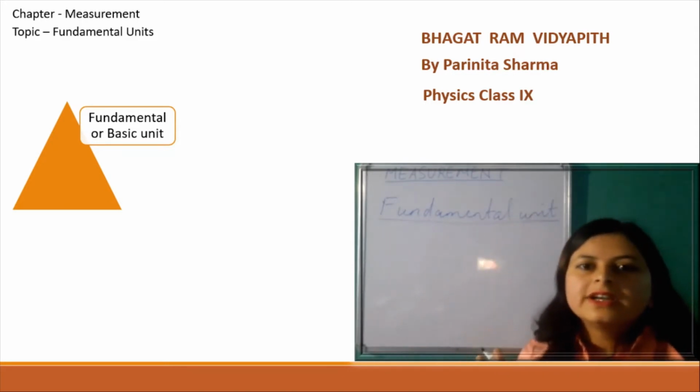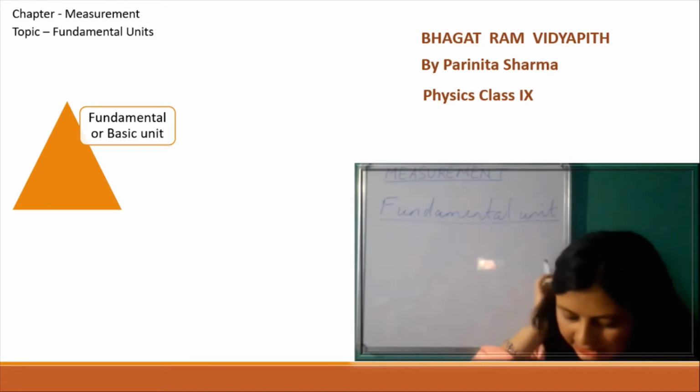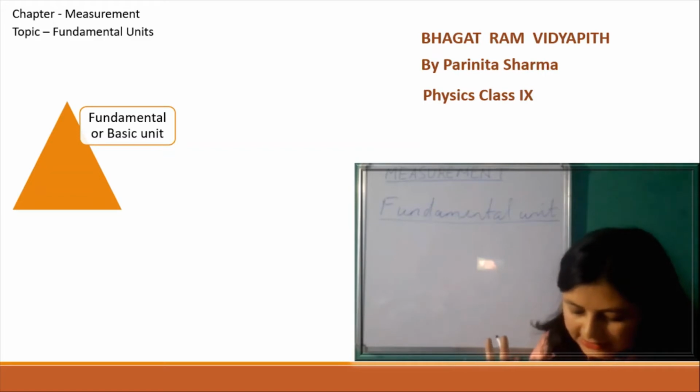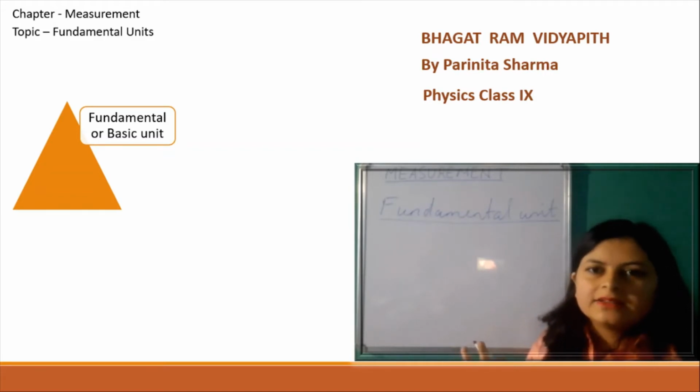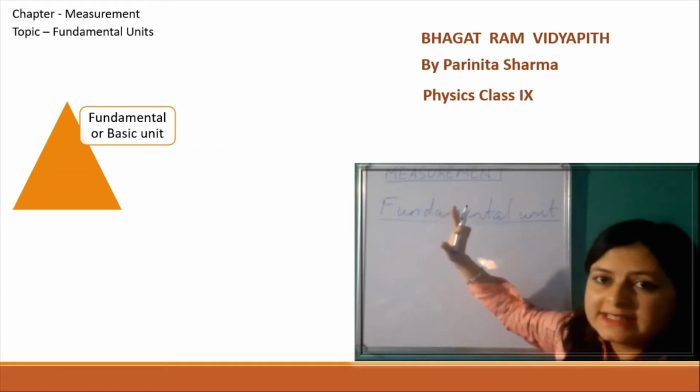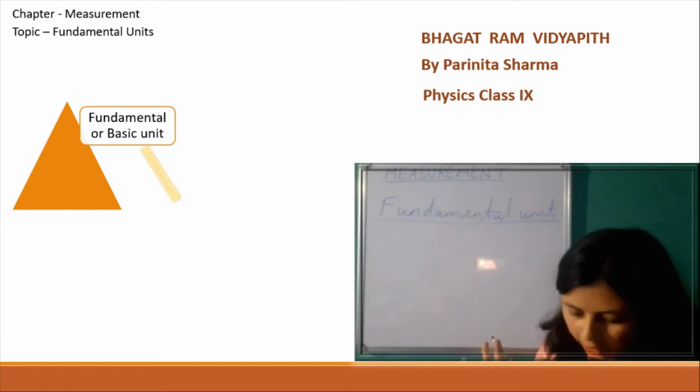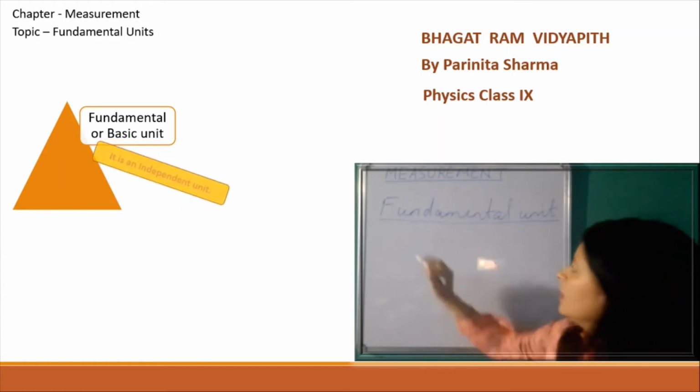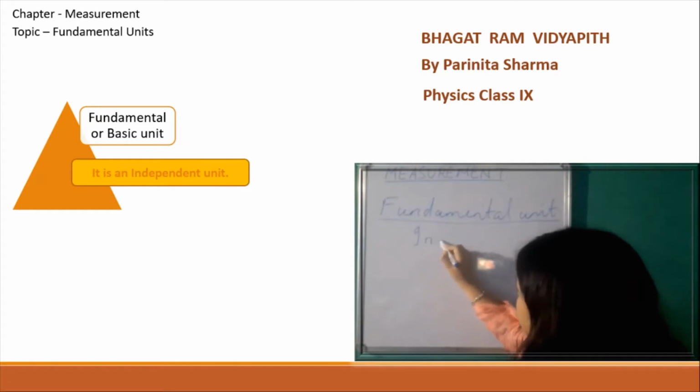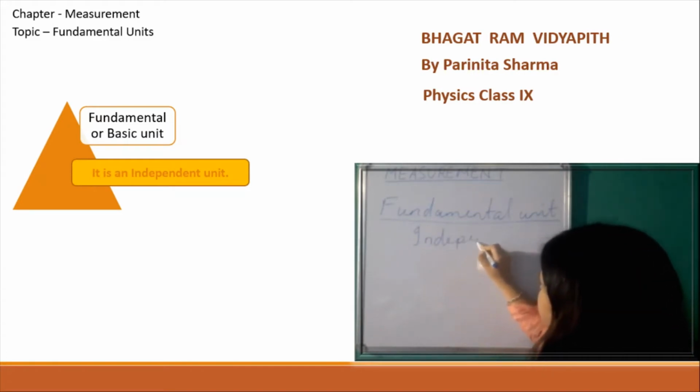It does not need the help of any other unit for its expression. So, fundamental or basic unit is that which is independent. It is called fundamental because it is independent of any other unit. So, fundamental unit is actually independent.